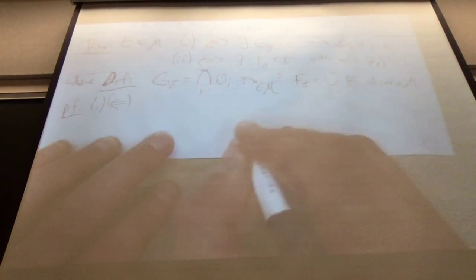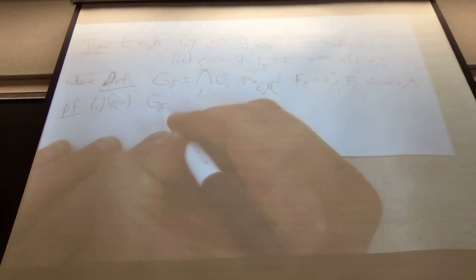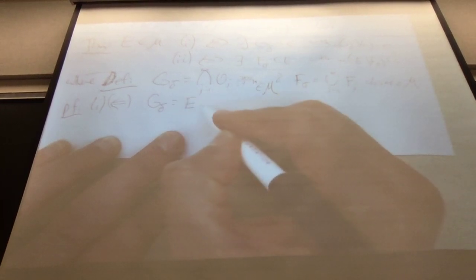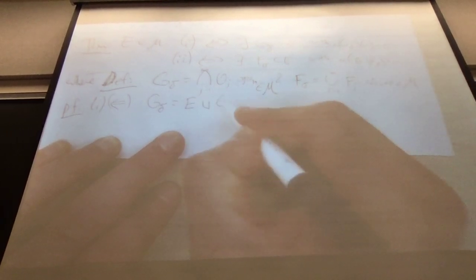And then what do I want to say? Just write G delta as a union of E and a measure zero set. I want to say G delta is a disjoint union of E and this set which has measure 0.